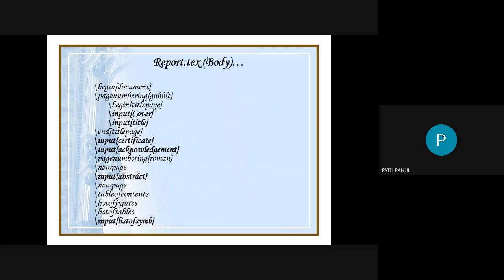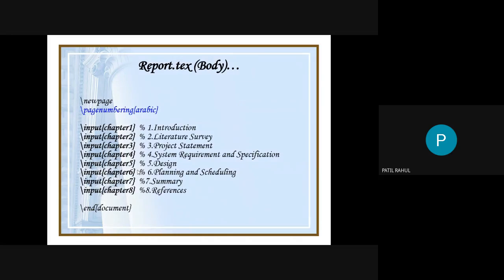Then begin title page, input cover, input type. So here also this part you directly copy as it is. Okay, there is no change in this document. So you directly copy paste. This is chapter 1 input, chapter 1. Okay, chapter 2, chapter 3, chapter 4, these are the chapters. So you just insert chapter 1. This slide also you can copy paste as it is.